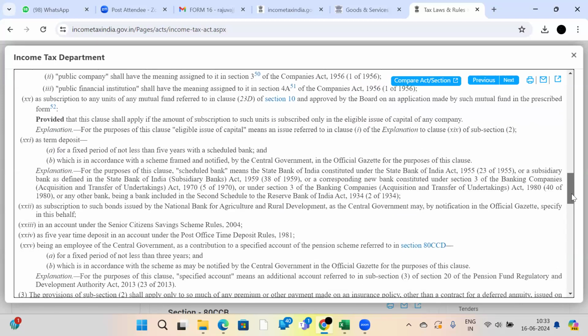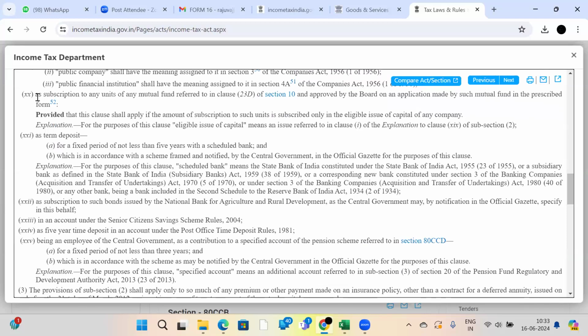See here, subscription to any units of any mutual fund referred to in section 10 subsection 23D and approved by the board on an application made by such mutual fund. There is a section in the income tax called section 10 subsection 23D. As per this section, whatever income we get from mutual funds, by selling them we get a sale price, which may be short-term gain or long-term gain, and we also get some dividend, all that income will be exempt.